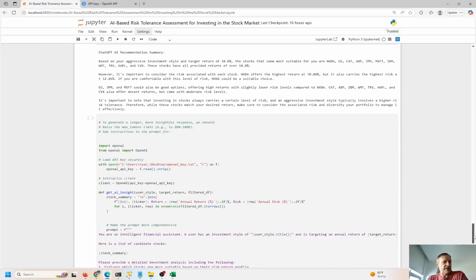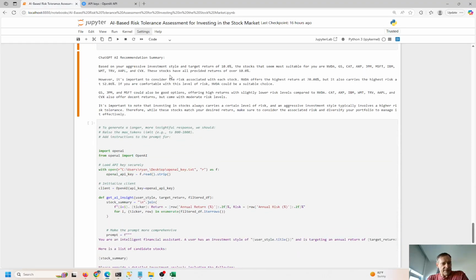This is more of an AI, artificial intelligence, recommendation engine, right, for investing. And we know Goldman, JP Morgan, Microsoft could be good investment options. What else is it saying? It's important to note the risk associated with each stock. NVIDIA offers the highest return, but also carries the highest risk.